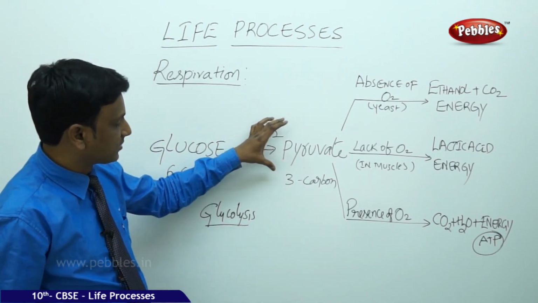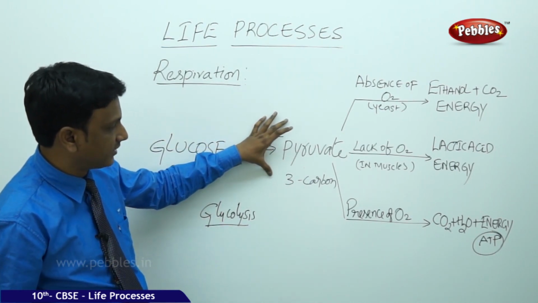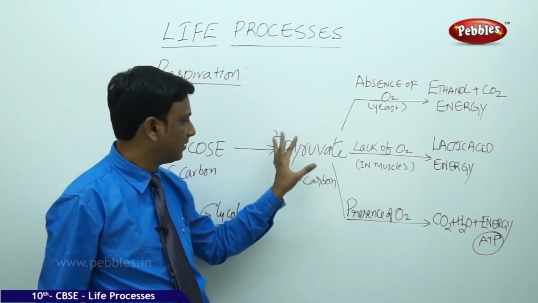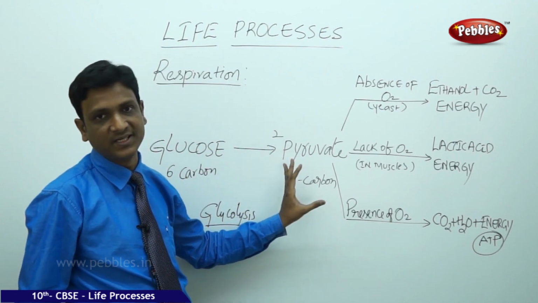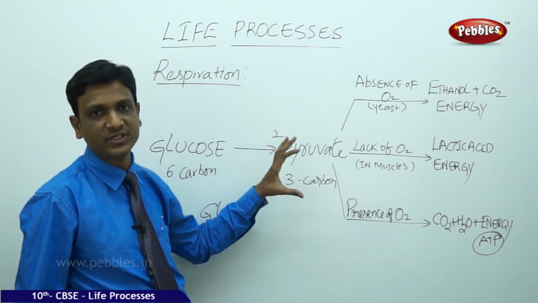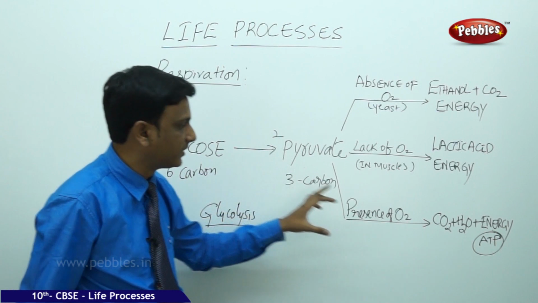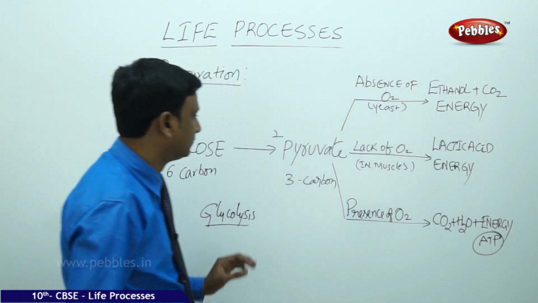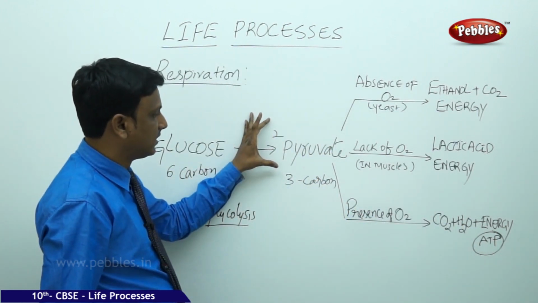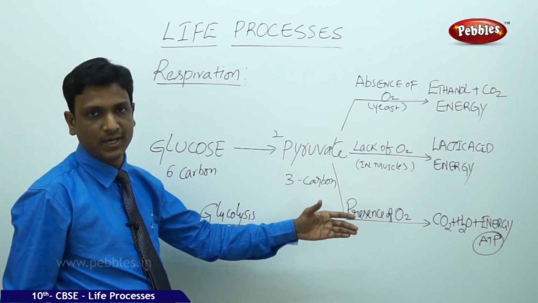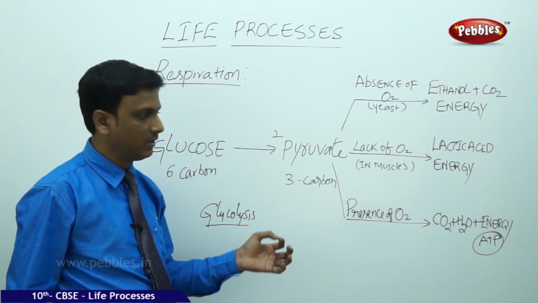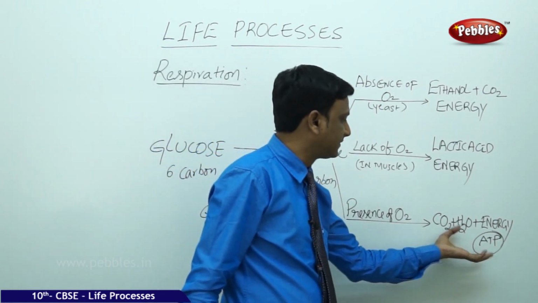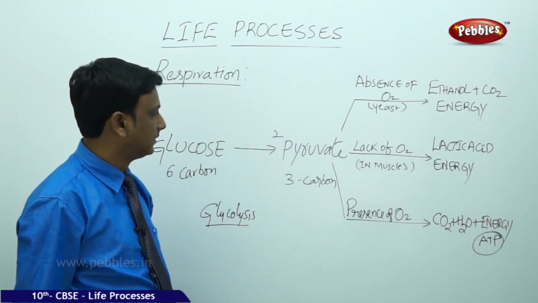So in this process, in aerobic respiration, that is in presence of oxygen, the pyruvic acid is completely released of energy. So the energy is completely taken out of this pyruvic acid and it is converted to carbon dioxide and water, and so the energy is derived out of this. So there are no big byproducts. There are no big biomolecules as products in this reaction. Only the simple substances like carbon dioxide and water are released out of it.